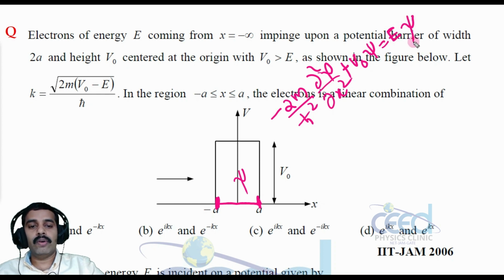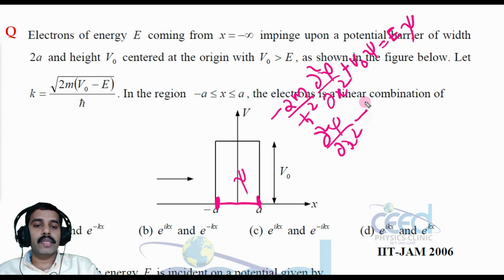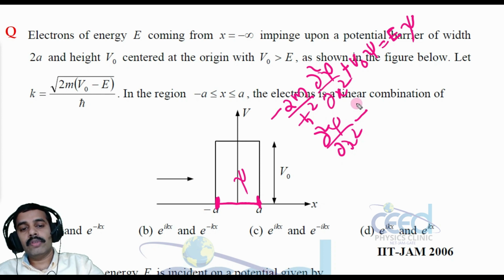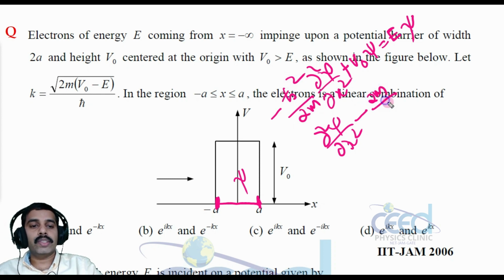E psi. Now let me write this as dou square psi by dou x square, minus, sorry, here we have a minus h cross square by 2m, right? So minus 2m by h cross square V0 psi equal to minus 2m by h cross square E psi, right?